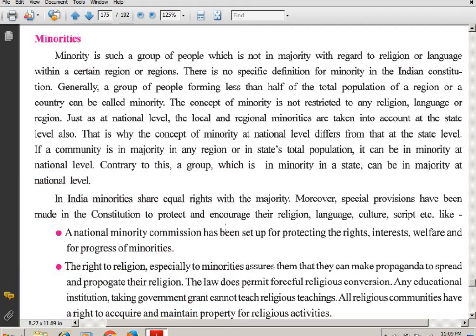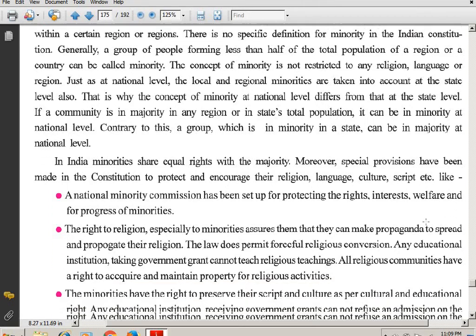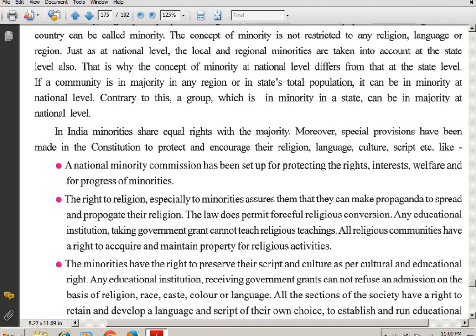In the Constitution, minorities are given rights to protect and encourage their religion, language, culture, script, etc. So people have been given their own rights, and their rights have been protected. Our Indian Constitution gives this, whether they are in majority or in minority. A national minority commission has been set up for protecting their rights, interests, welfare, and for the progress of minorities.